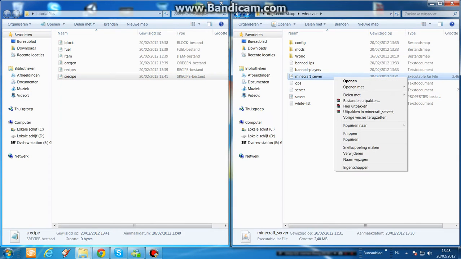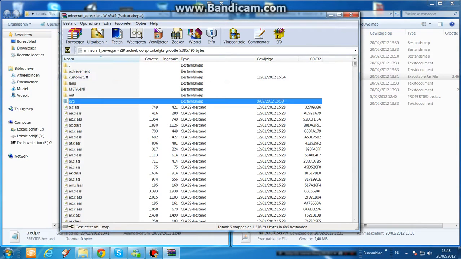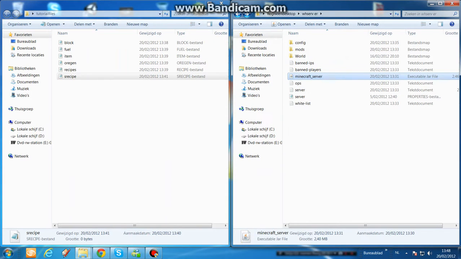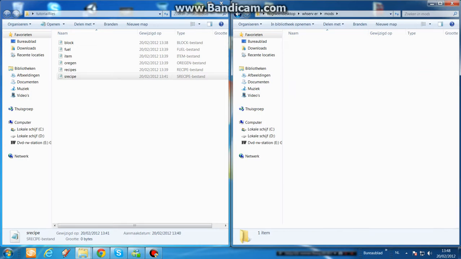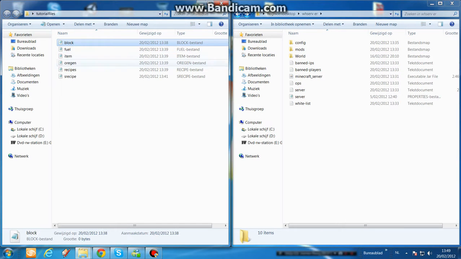Now, if I go to the Minecraft server jar, I open it with WinRAR. You can see that Customstuff and another folder from Customstuff is installed. Now, to install these files in your server, you need the Customstuff zip folder. When you start it, it will generate a config folder with all the folders in it. And of course your files. That's it. For the server you don't need to install the textures for some items or anything else.